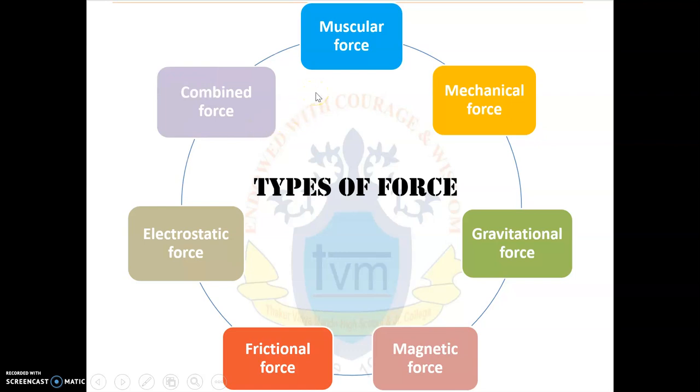This is all about this session. In the next session, we will start with all these forces in detail.